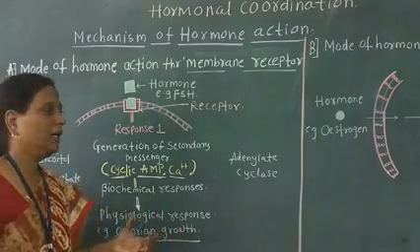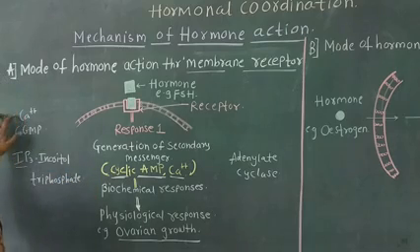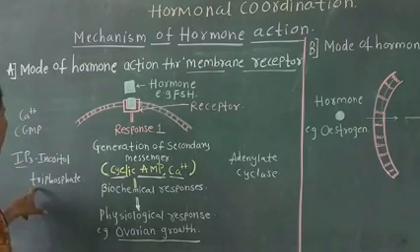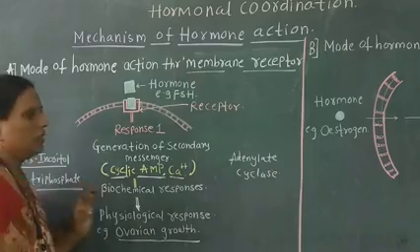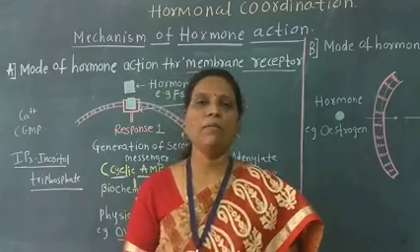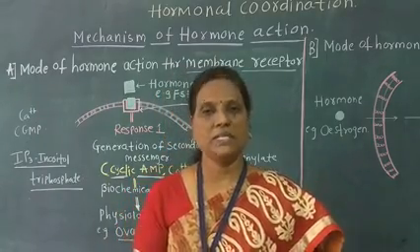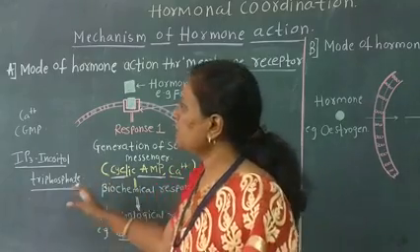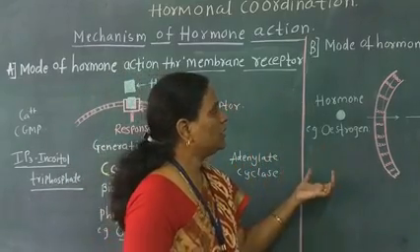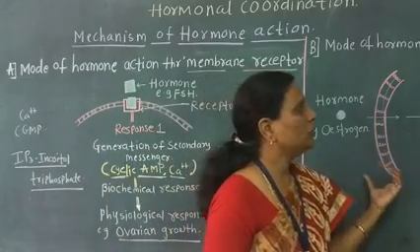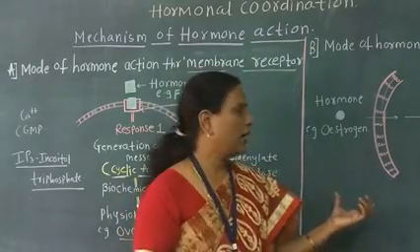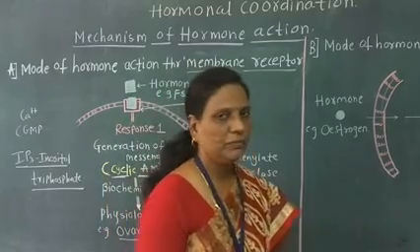Other secondary messengers are calcium, cyclic GMP and inositol triphosphate. A question may be asked in the exams: what is IP3? IP3, the inositol triphosphate, is a secondary messenger. So this is about the first mode of hormone action through the membrane receptors. Next is the mode of hormone action through the intracellular receptors. See here, what happens in this type? We will study.